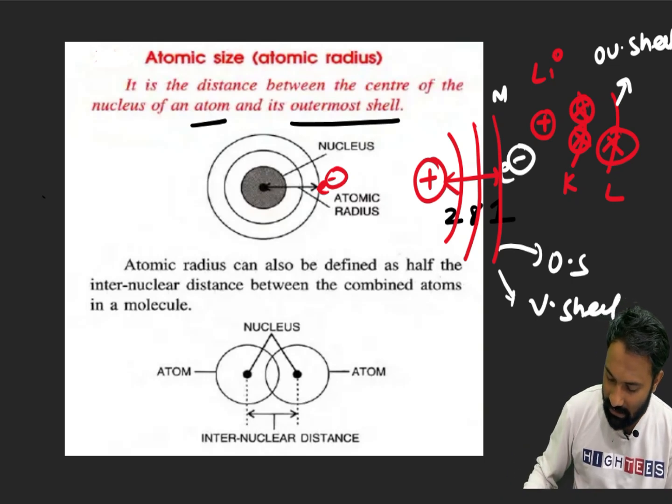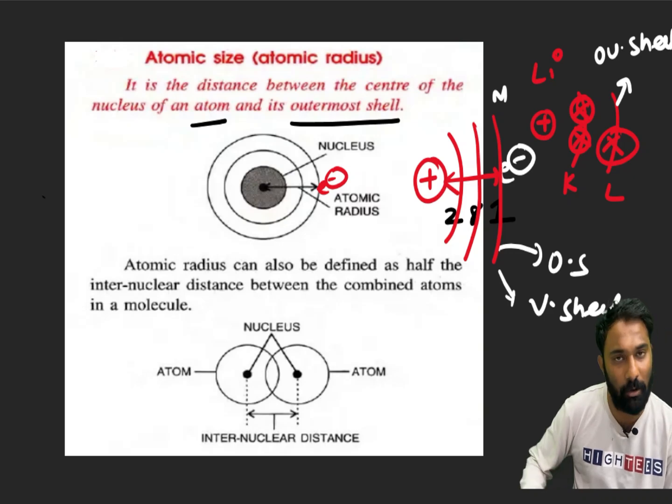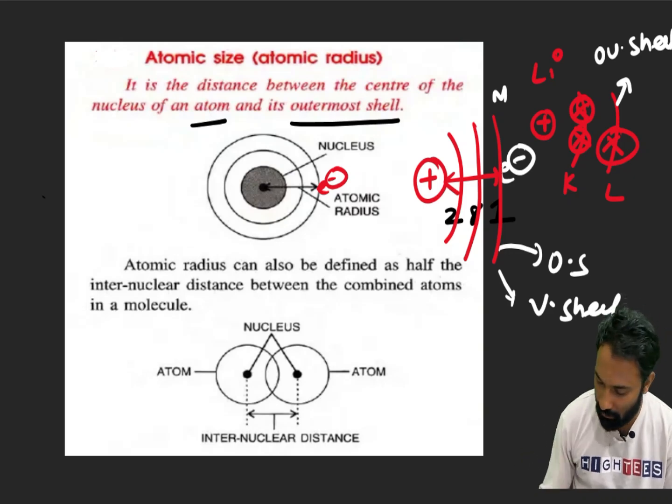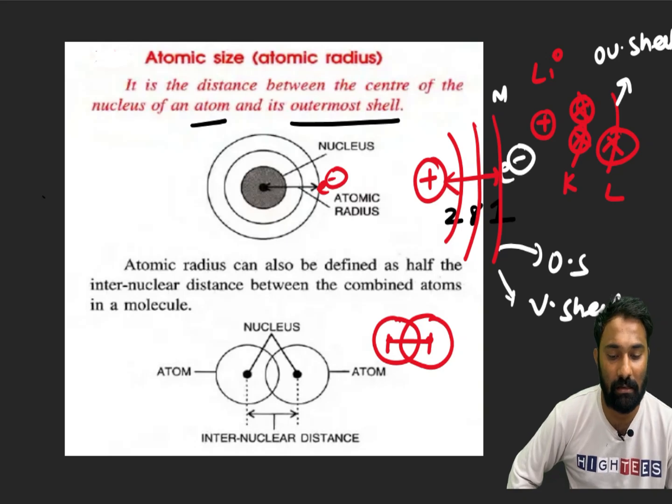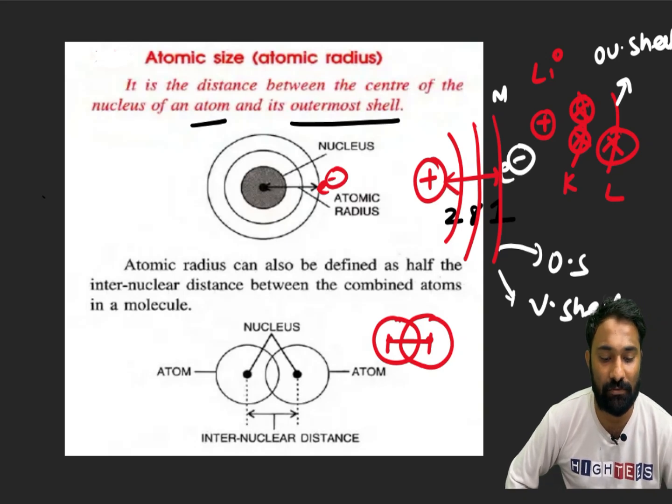Atomic radius can also be defined as half of the internuclear distance between the combined atoms in a molecule. If you take an H2 molecule, the atoms mutually share electrons, right? The distance between these two nuclei, half of it, is the atomic radius for the molecule.